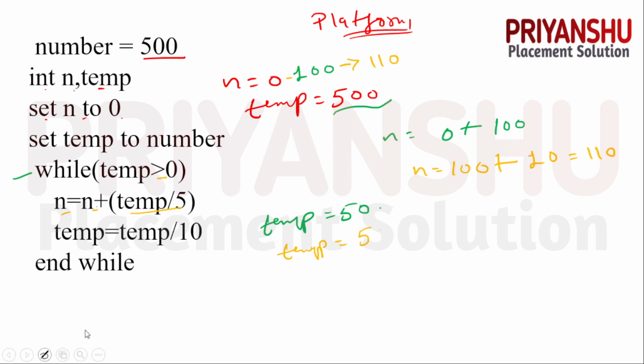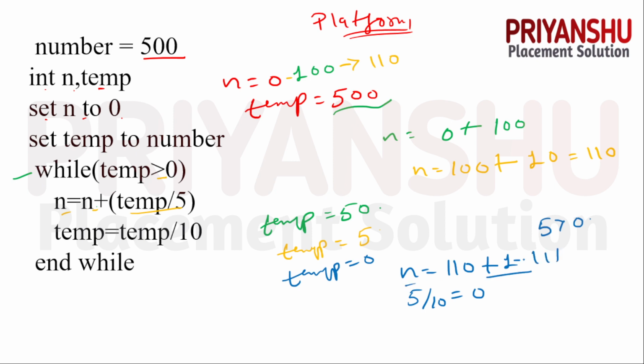For the next iteration, guys, 5 is greater than 0. Clear? So yes, condition is true. N equal to n, which is 110, plus temp divided by 5, means 5 divided by 5 means 1. Then temp equal to temp divided by 10, means 5 divided by 10 is nothing but 0. So guys, finally we got temp equal to 0, and n equal to 111. And guys, we need to print n only. Okay, so answer is, guys, 111.